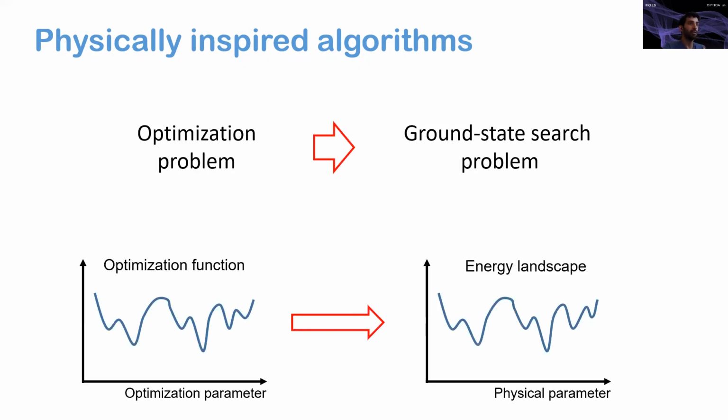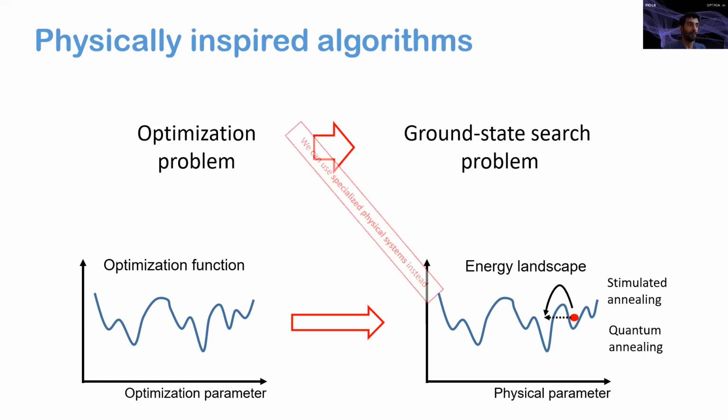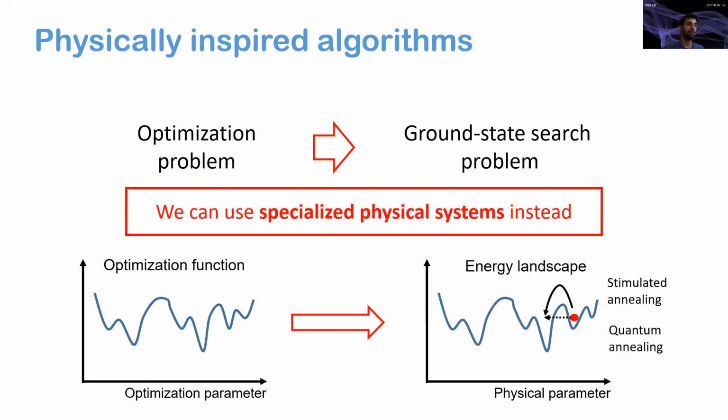The algorithm maps the optimization function to the energy landscape of the physical system and then mimics the physical mechanism that takes the system to the low energy states. So the algorithm can mimic the stochastic dynamics of cooling metal or simulate the relaxation of a quantum system to the ground state. An alternative is to use specialized physical systems instead and let them find the ground state. They may be able to do it more efficiently.